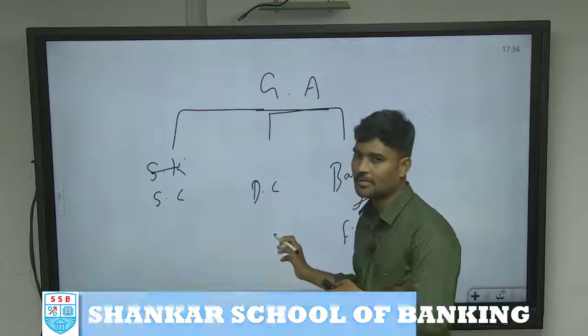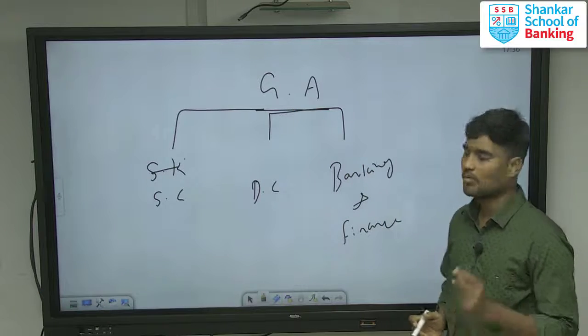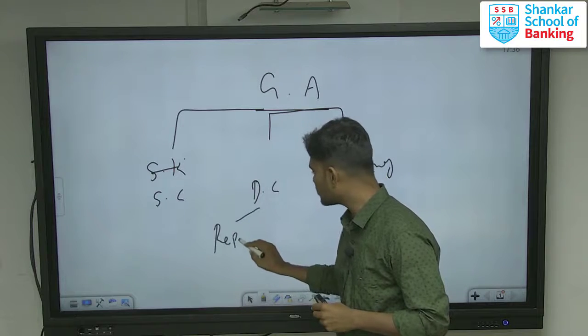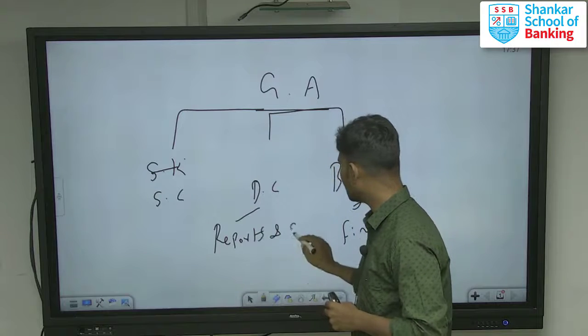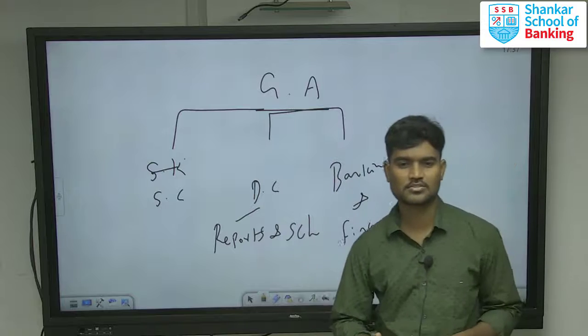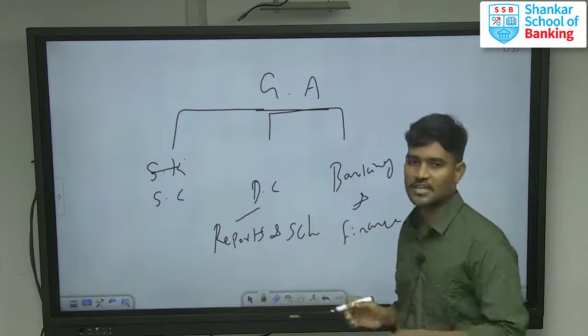Reports and schemes are also included in dynamic current affairs. Schemes are very important, even Yojanas. Everything is important. These are the 3 sections they ask.